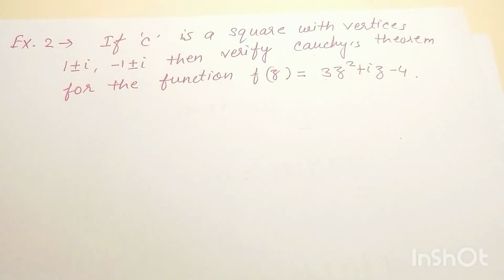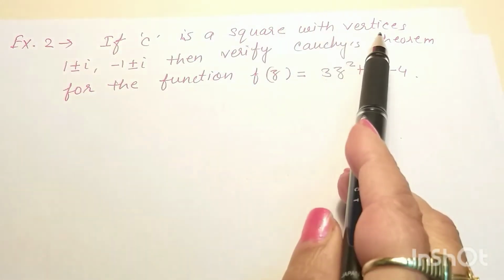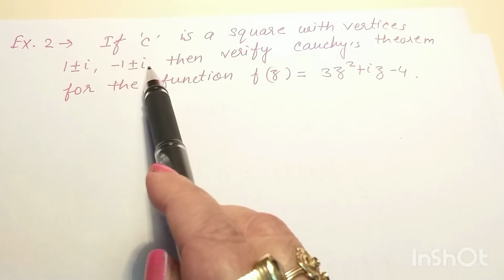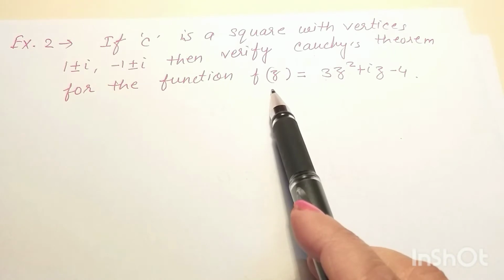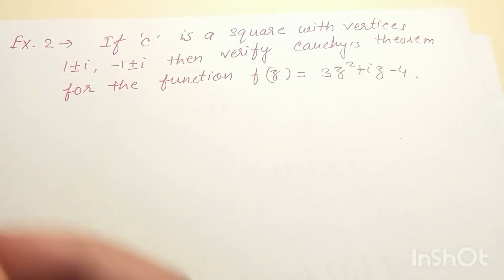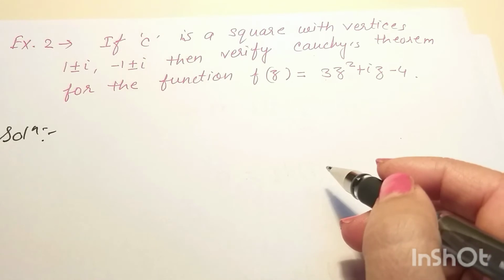For every theorem we have two types of problems. First is related to application of the theorem, and second is related to verification of the theorem. So the next example is: if C is a square with vertices ±1 ± i, then verify Cauchy's theorem for the function f(z) = 3z² + iz − 4. So see the solution. We need to draw the square here.